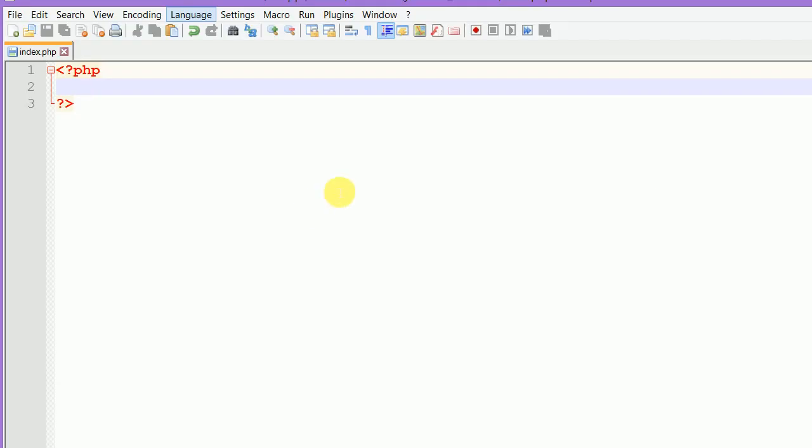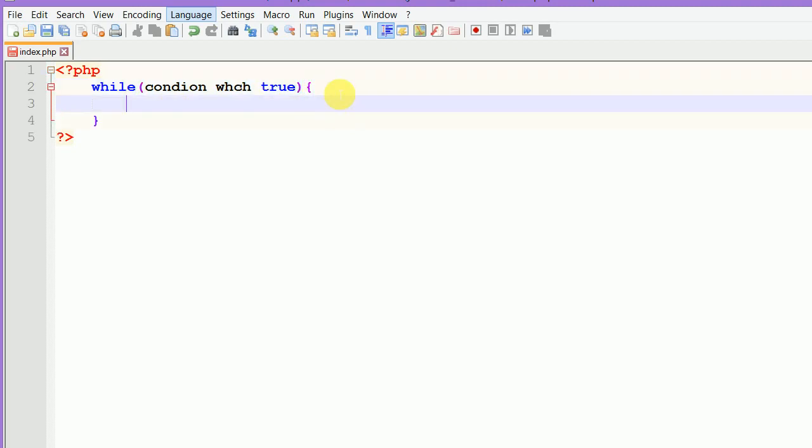I'm first going to show you the syntax for a while loop. A while loop looks something like this, where inside the parentheses we give the condition, which should be true. If the condition is true, then the code inside the block will be executed.